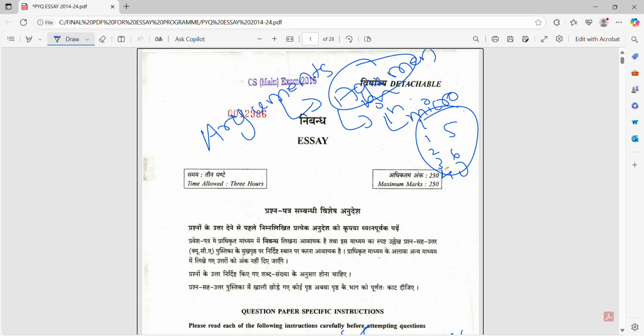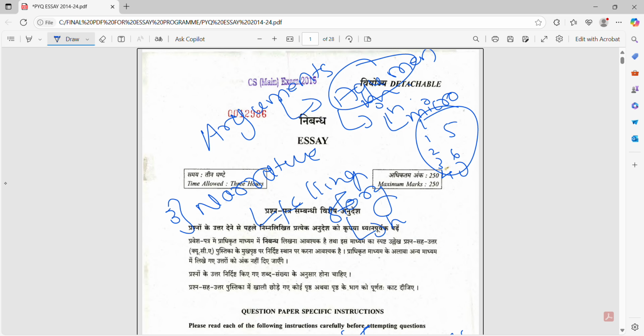And third, what is the narrative? Third type is narrative. In a narrative essay, it is just like telling the story. It has to have a flow and cohesion of ideas, and they should be interconnected.